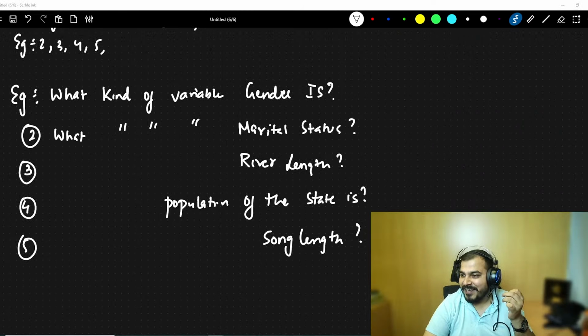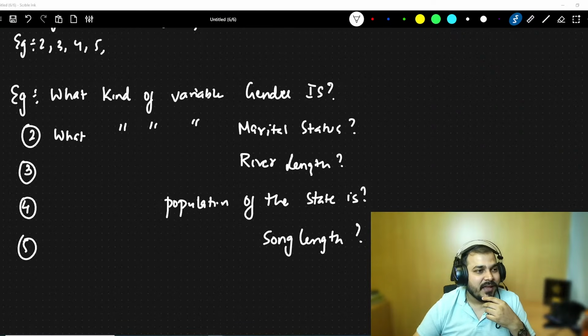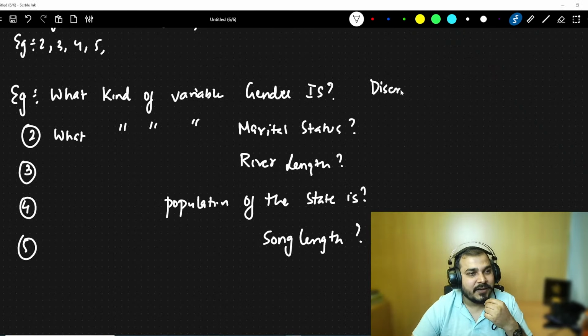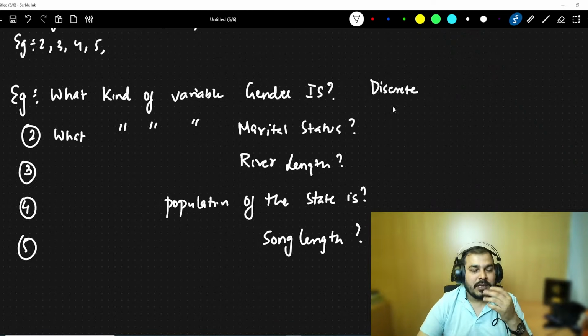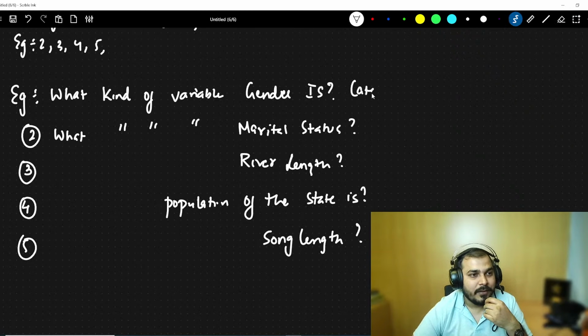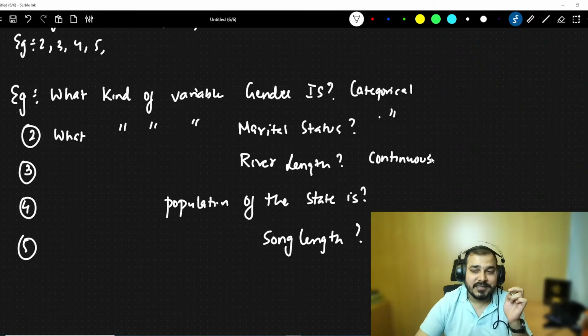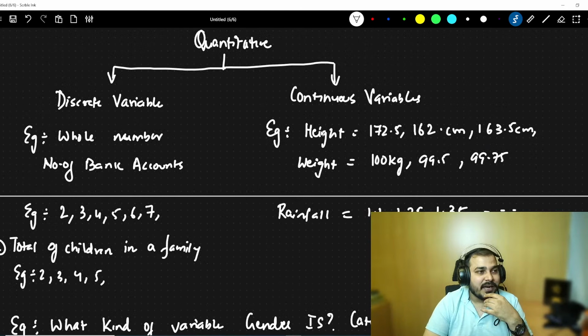My God, discrete categorical. Don't write like this, guys. First say gender is this one. Many people are continuously writing. So gender is obviously, I'll not say discrete, I'll say categorical. Sorry, not discrete. So it is a qualitative or categorical variable. Marital status, again, same thing. River length is continuous. It will be a continuous quantitative variable.